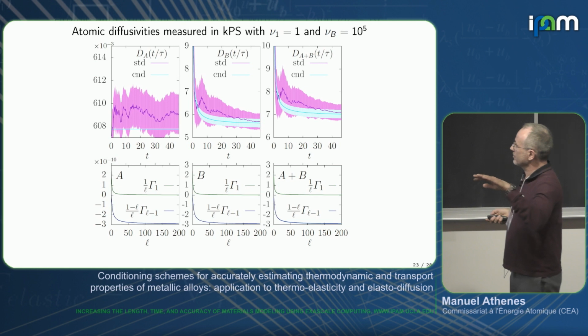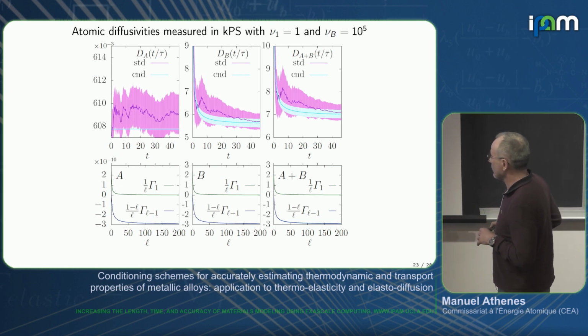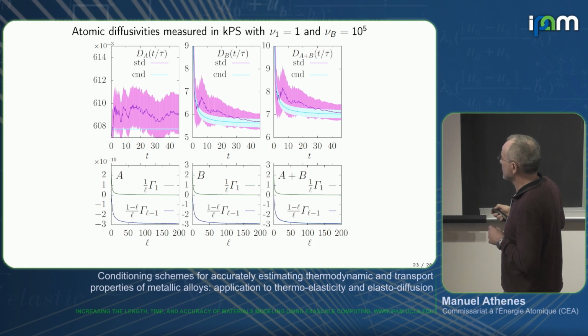And again, this is the convergence of the estimator as a function of the number of steps. We see that for A atoms, it's converging immediately. And for the fast diffusing, the gain is less important, but still there is a gain, and the curve is much smoother.